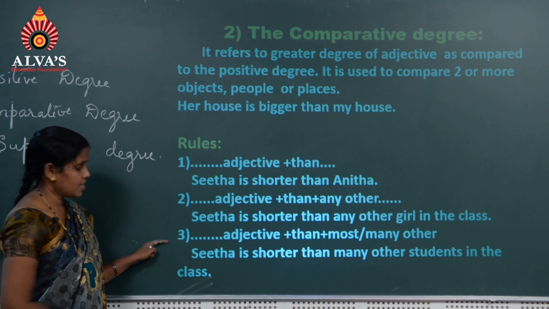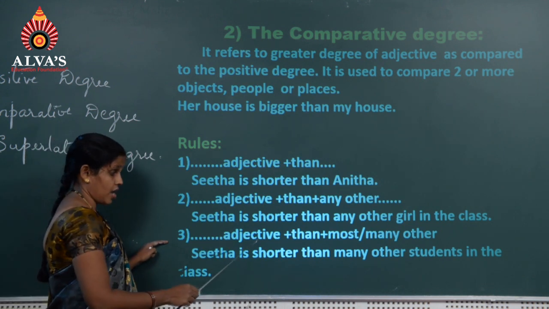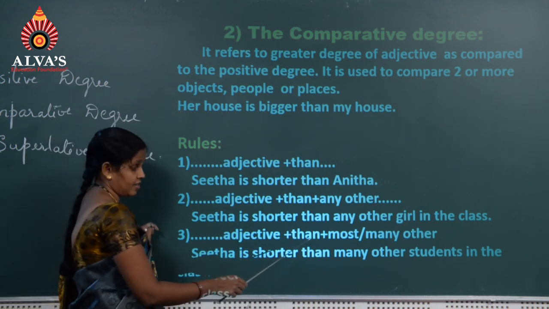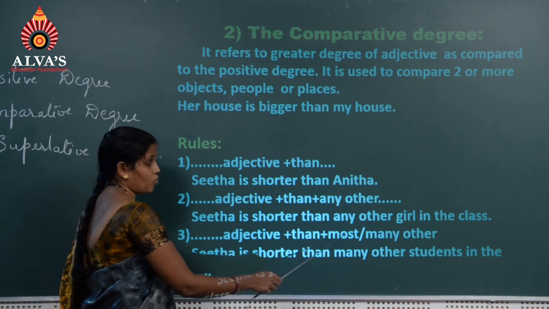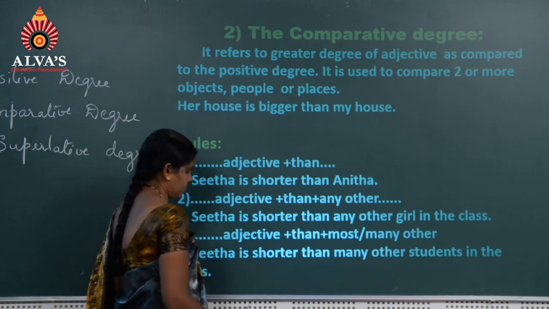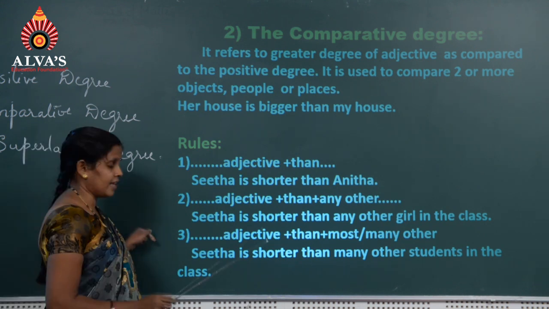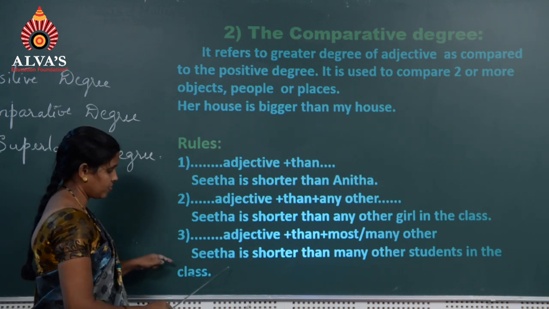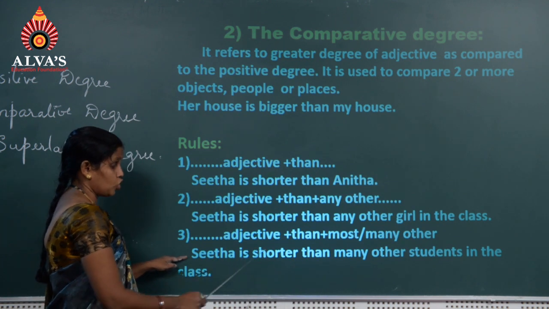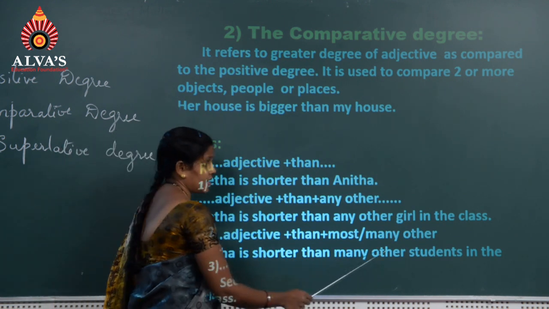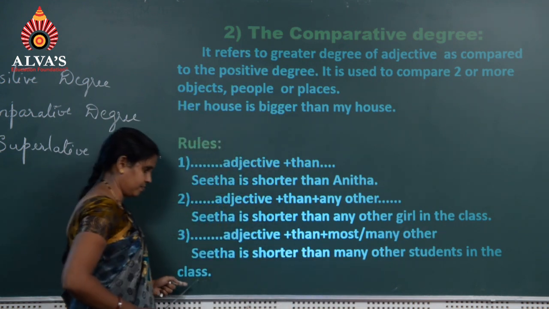Third one is dash dash dash adjective plus than plus most or many other. When a person is compared among the group, then the comparative degree is like this. Sita is shorter than many other students in the class.